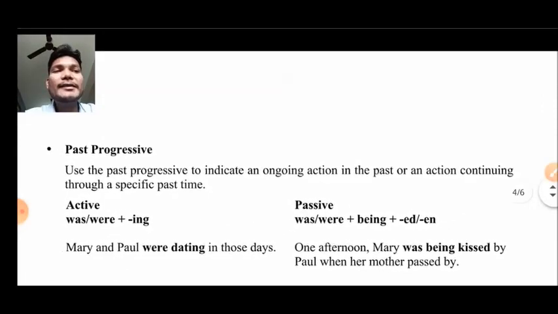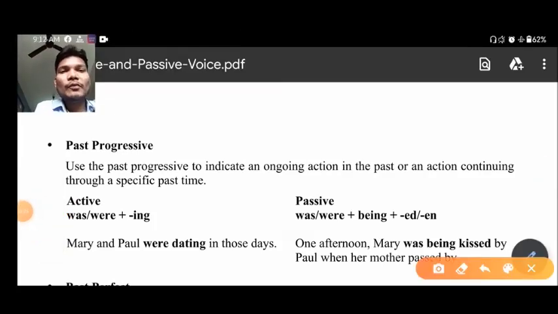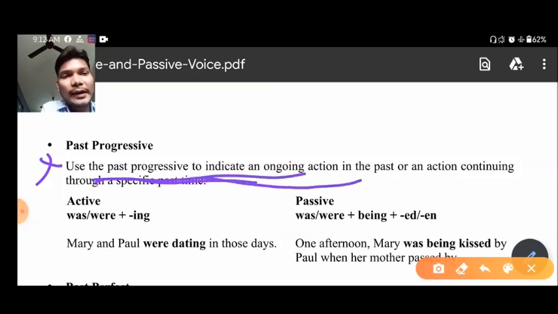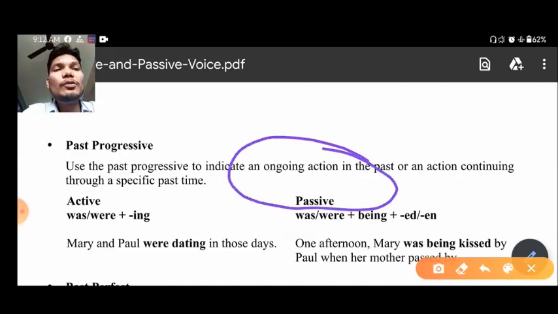So first of all let us see when to use past continuous tense. So you know that whenever you want to describe the past progress, indicate ongoing action in the past. Again, I am going to show you, whenever you are describing the ongoing action of the past, at that time you can use this tense.